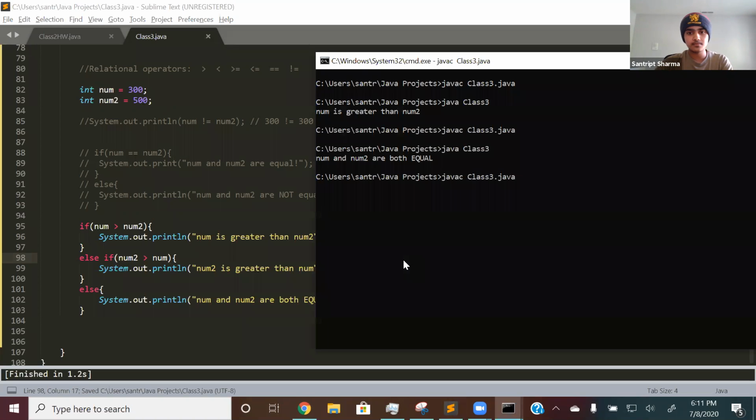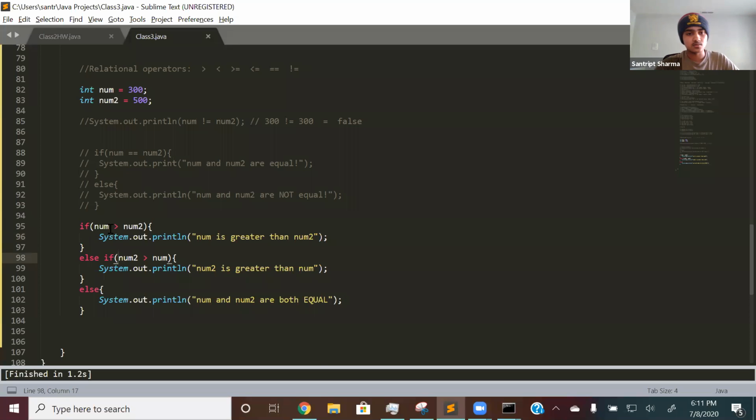So we run that. And yeah, num2 is greater than num. And yeah, that's if statements, and that's the proper formatting. So it's if, parentheses, condition, curly brace, and then whatever happens after if the condition is true. So in this case, I decided to print out a certain string if the statement was true.